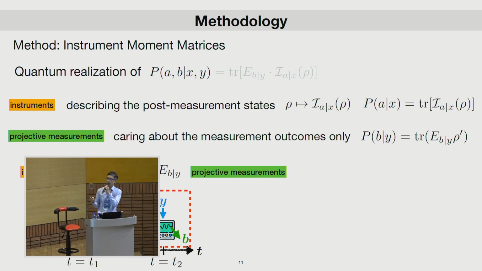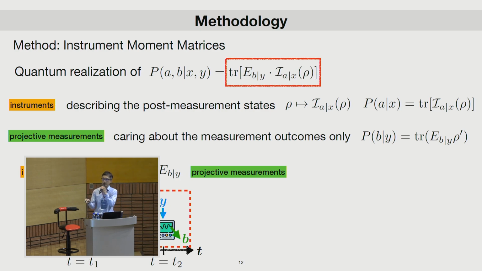If you want to compute the probabilities of Alice's measurement outcomes, you just take a trace of the post-measurement states. And if you want to compute the probabilities of Bob's measurement outcomes, all you have to do is take a trace of Bob's measurement times the states. Combining these two, you can obtain the quantum relations of these probabilities in this form: the trace of Bob's measurements times the post-measurement states of Alice.